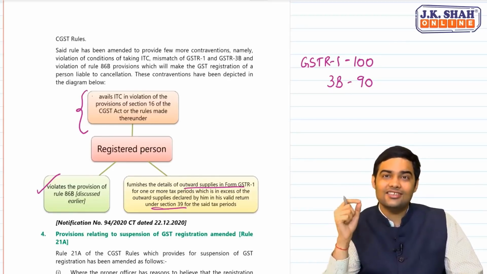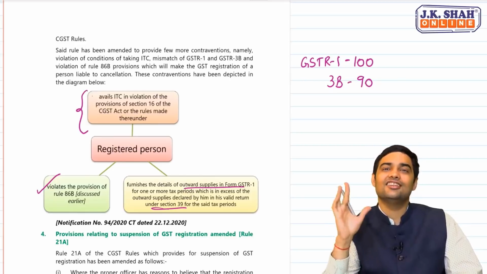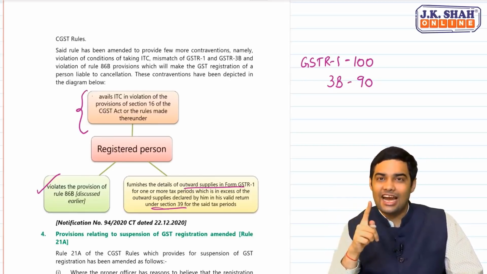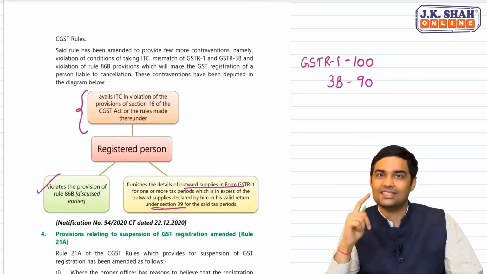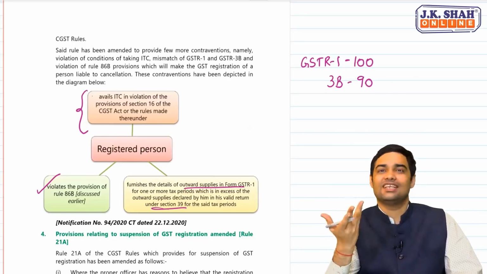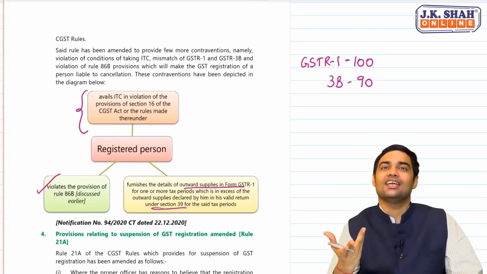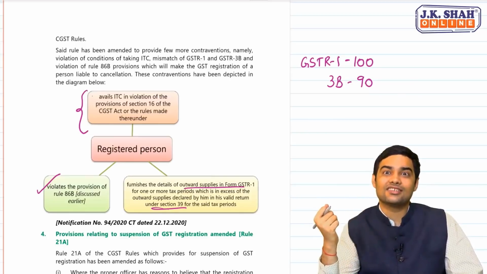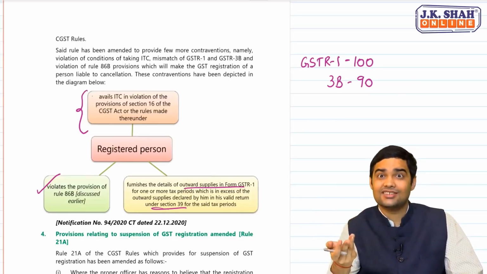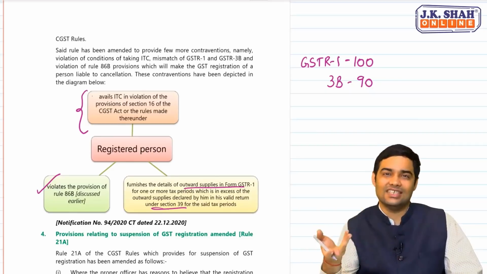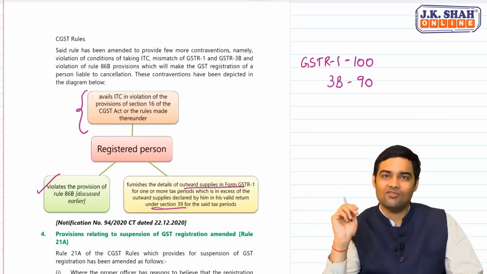If he finds significant difference, then in that case, he can suspend the registration. And you know what is the impact when he suspends the registration? A person cannot make taxable supplies. He will not be able to collect tax. Plus, he is not required to file GST return, which comes along with it.